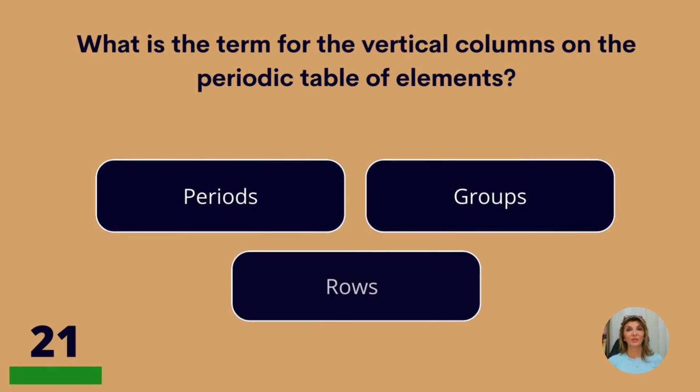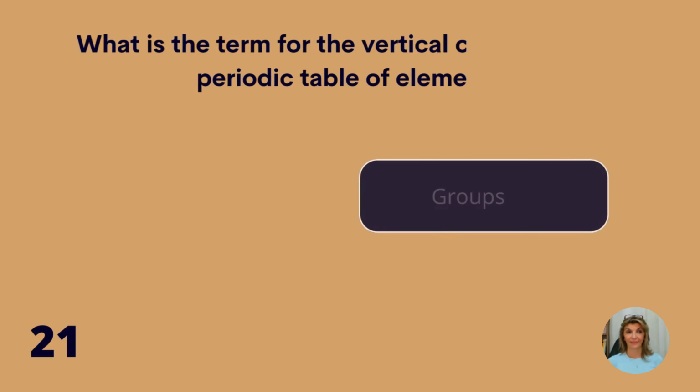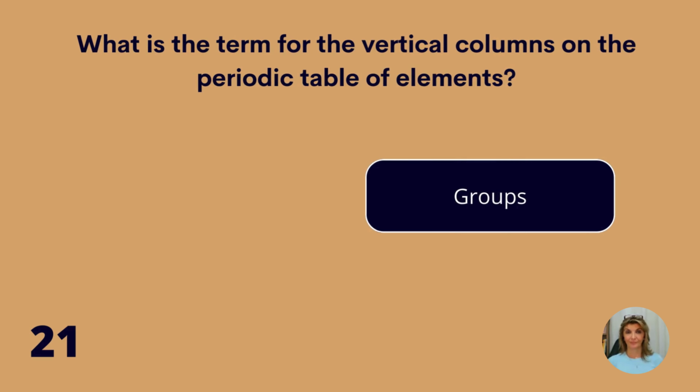What is the term for the vertical columns on the periodic table of elements? Periods, groups, or rows? Groups.